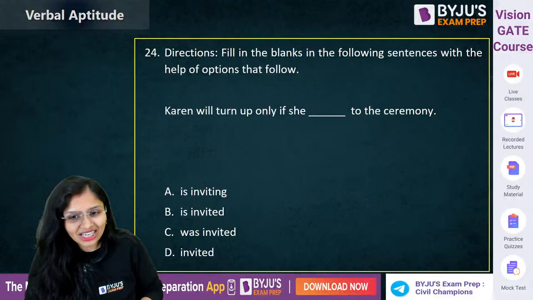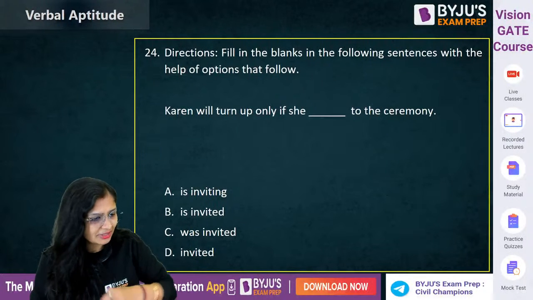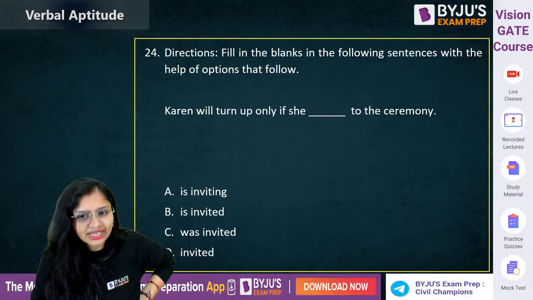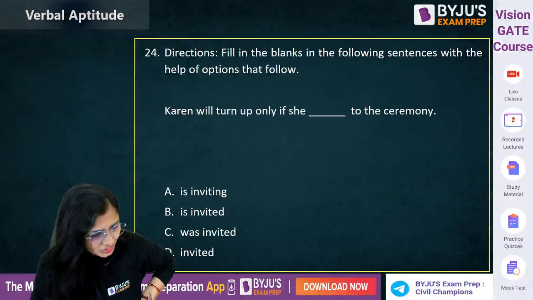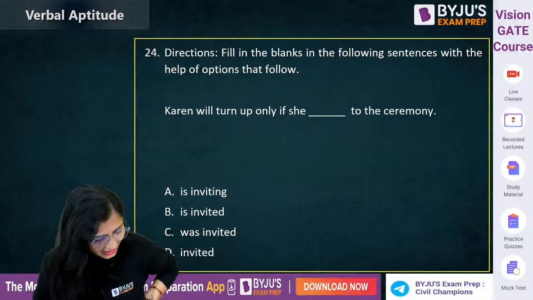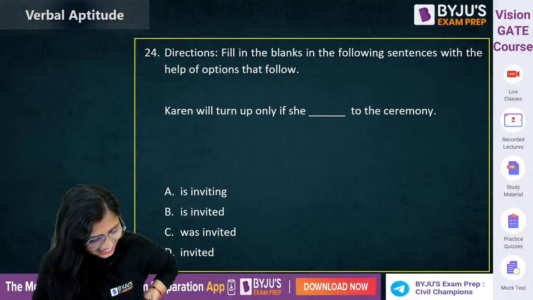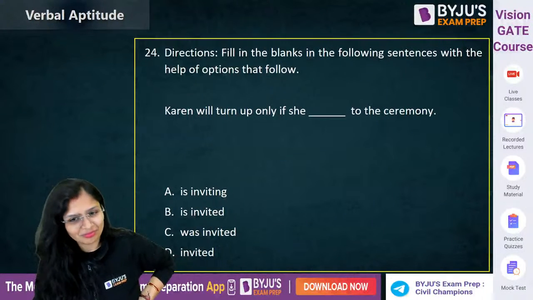Okay. Karan will turn up only if she dash to the ceremony. Only if she. Galat. Nobody said it correctly. Okay, you want to talk more with me? Definitely, I'm open to you.